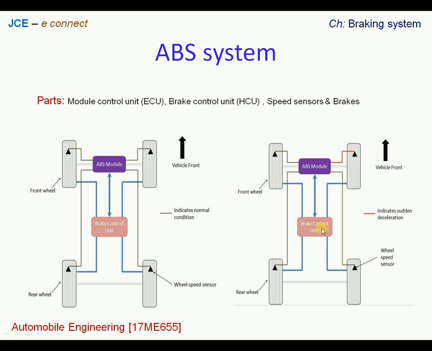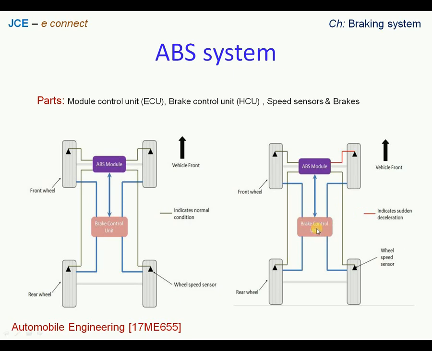So in the hydraulic control unit, again we are going to have three parts. One is the high pressure accumulator, the second one is the pump, and the third part is the solenoid valve. The purpose of the solenoid valve is to increase the pressure of the fluid, or to reduce the pressure of the fluid, and sometimes it has to maintain constantly the pressure of the working fluid. So that is the purpose of the solenoid valve.